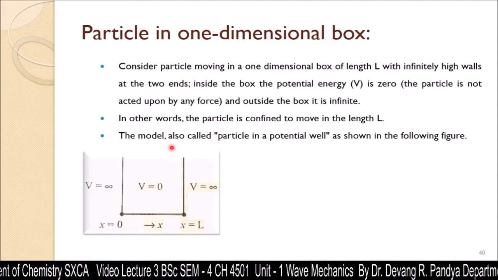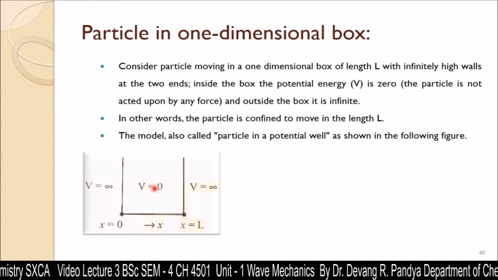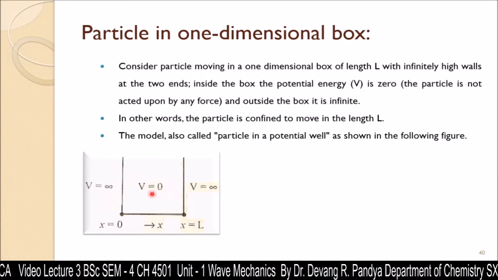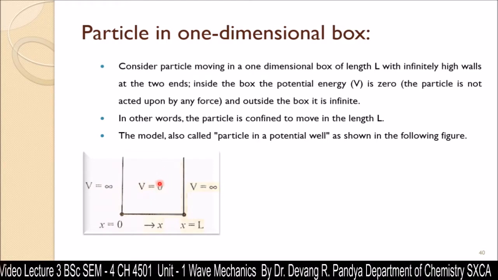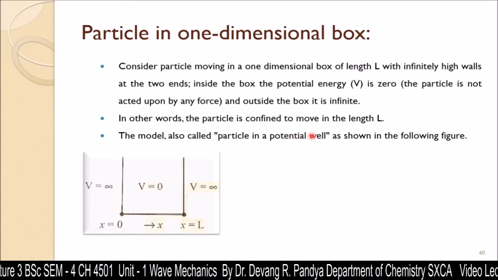The model is also called the particle in a potential well. Here potential energy is considered to be zero, and therefore this volume of space where the electron's movement is restricted looks as if it is a potential well.